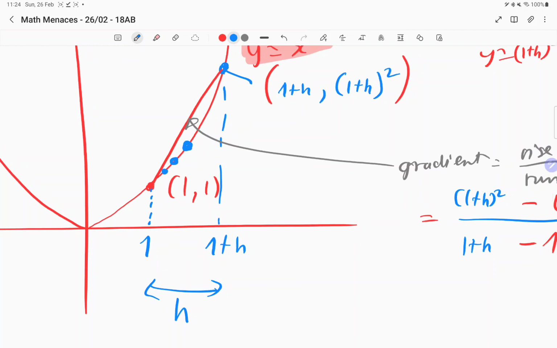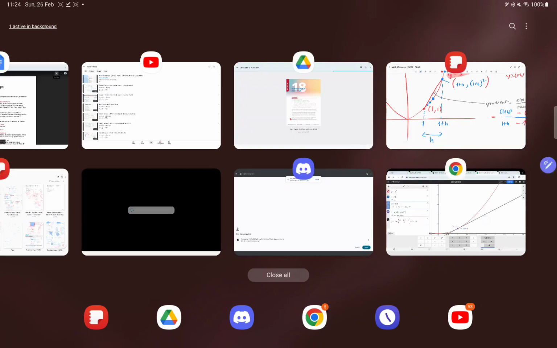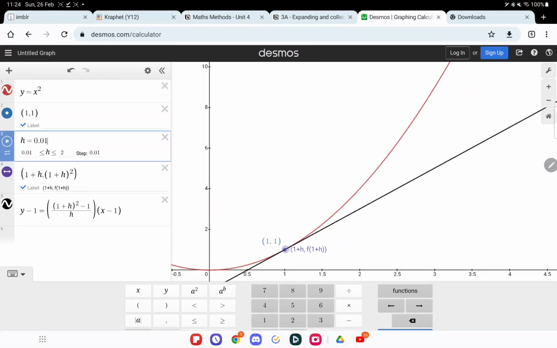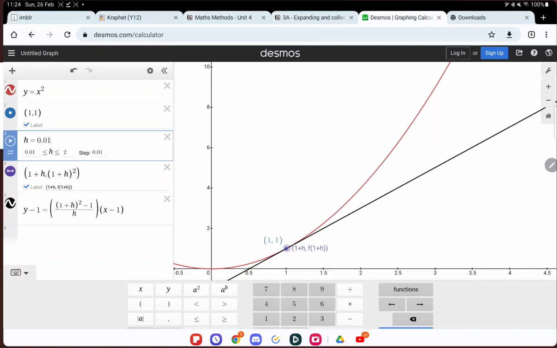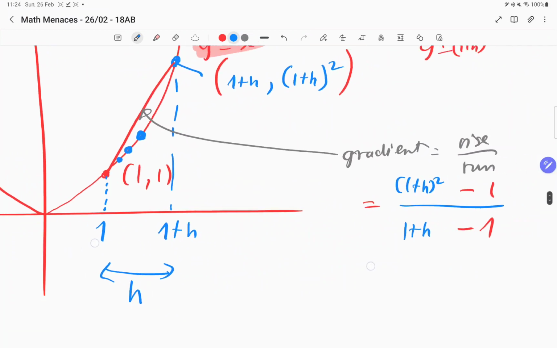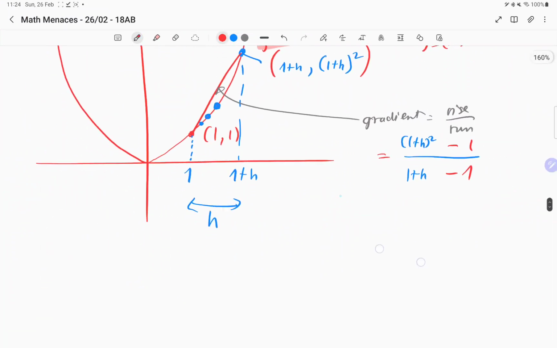But as it approaches 0, it will approach the tangent line. Does that make sense? It looks more and more like the tangent line. So this is a new concept. Yeah, still not the tangent line yet. And that's why what we do is, okay, so we're ready for this?